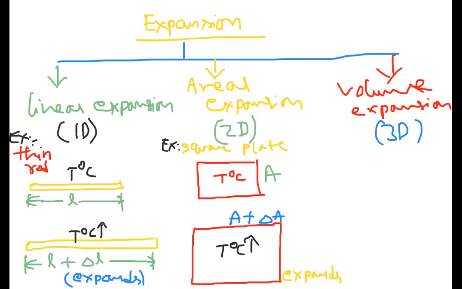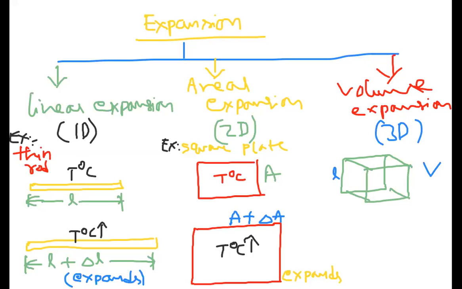Now for volume expansion, what help do I have to take? I have to take the help of a cube. So a cube is there. This is a small cube I have drawn here. The initial length of the cube is L, and volume is V. Now this cube, when the temperature is T degrees centigrade, this is the situation.